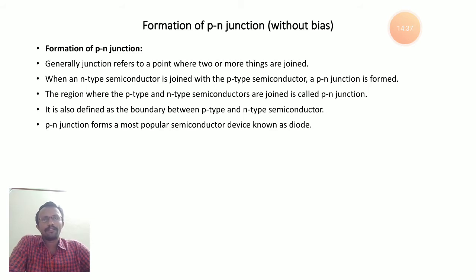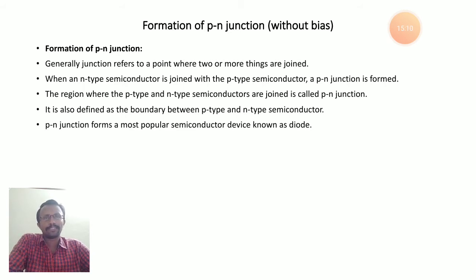Or if you consider train tracks, if two tracks meet at one point, like Vijayawada junction, where many routes are joined at one place, that's why it is called a junction. Similarly, when you connect p-type material and n-type material, there will be one junction, called a p-n junction. So generally, a junction refers to a point where two or more things are joined.